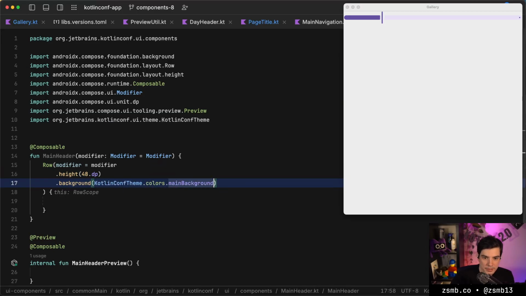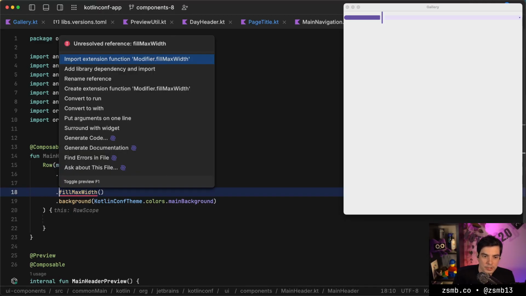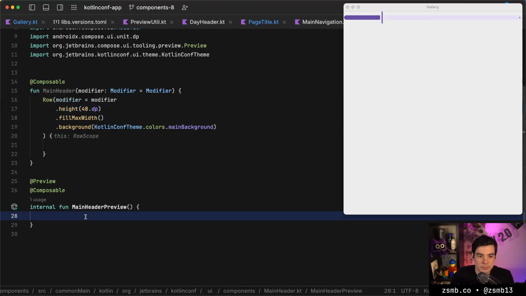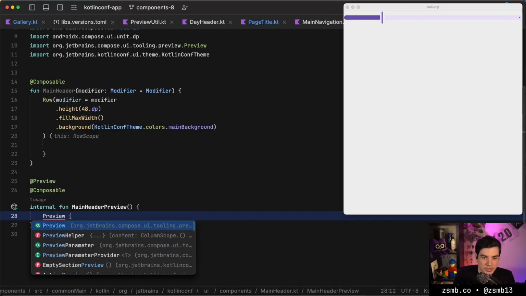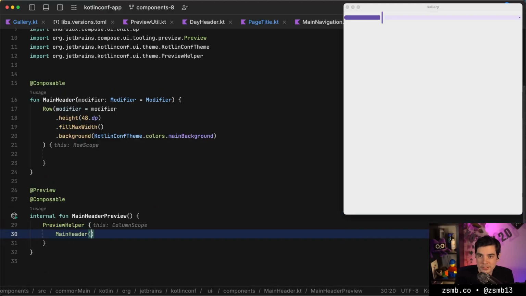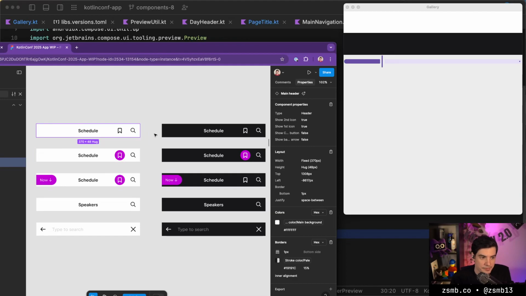If we save that, it hot reloaded, but it's probably 0 pixels wide. So we're going to make it fill the max width of the available space. And of course, I never filled out the preview. So we're going to have to do a preview helper there, and in there actually call our component for a change. And now we've hot reloaded. So we have these beautiful blank headers in 2 different colors. Very good.